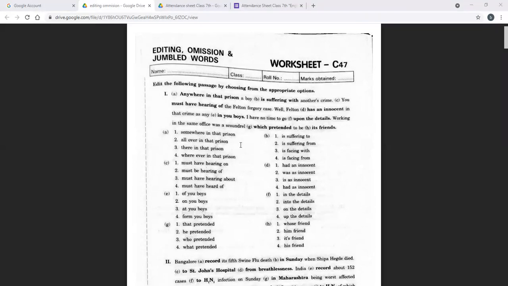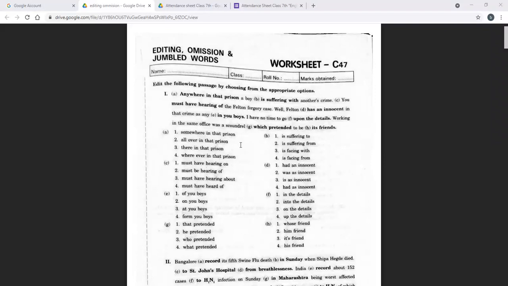After doing all the corrections, make sure that you proofread it once more. आप उस पूरे को वापस एक बार पढ़ो, so that if there is any mistake left, you catch it. पढ़ने के बाद उसको एक बार वापस प्रूफरीड करो, that will give you an assurance that what you have done is correct.